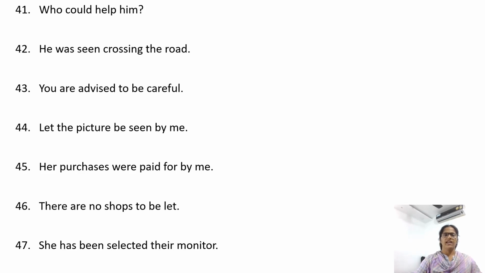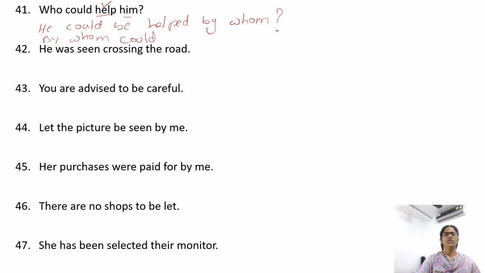Who could help him? Help is the verb, who is the subject, and him is the object. Start with the object. He could be helped by whom? Or you can write: by whom could he be helped.